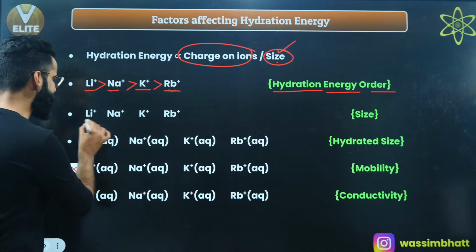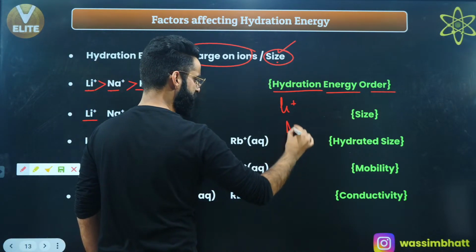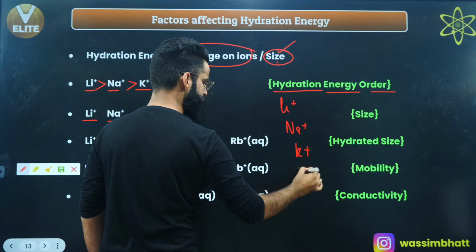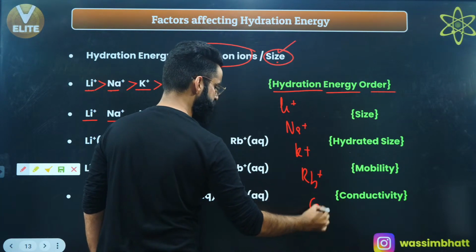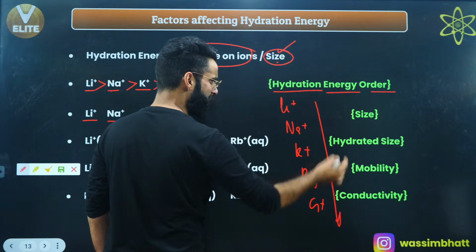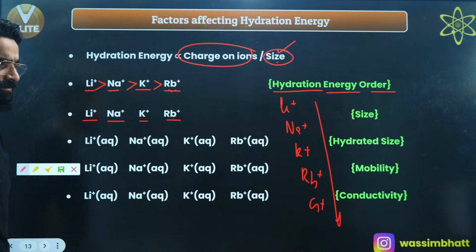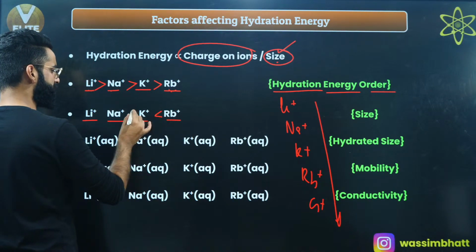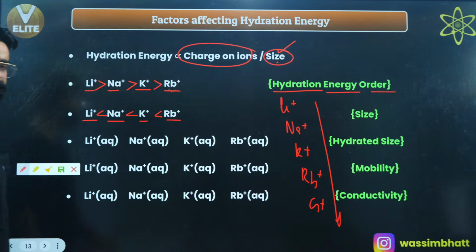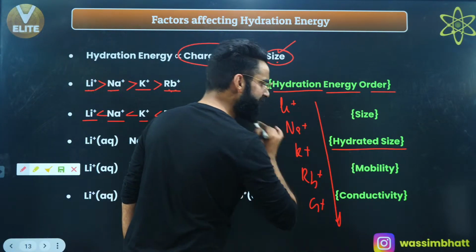If I talk about the order of the size, see, we have Li positive, then Na positive, K positive, Rb positive, Cs positive, right? On moving from top to bottom, they belong to the same group. What happens to ionic size? It increases. Yes, on moving from top to bottom, ionic size increases. So this is the order of ionic size, yeah? Okay.